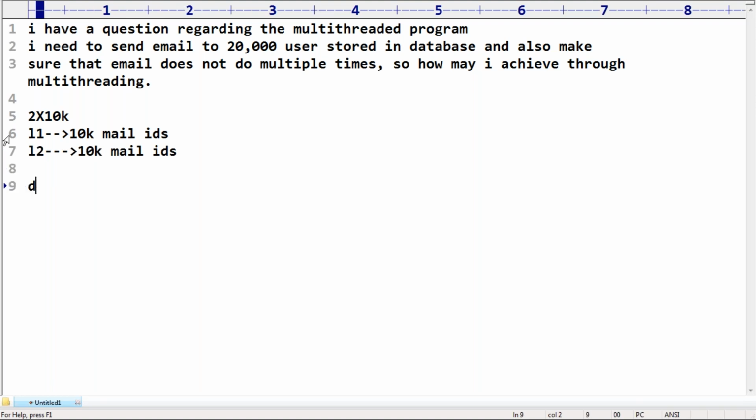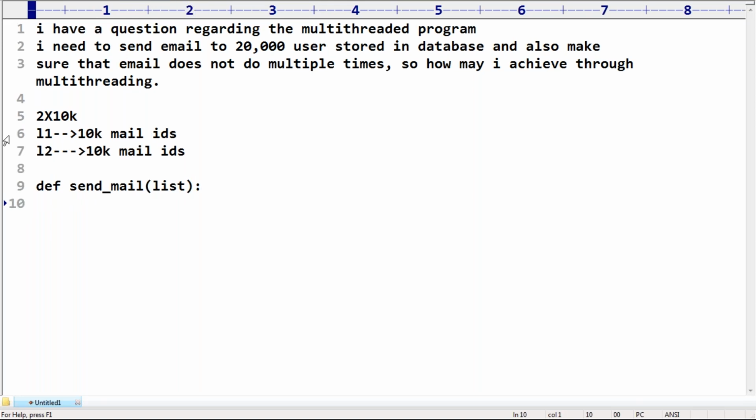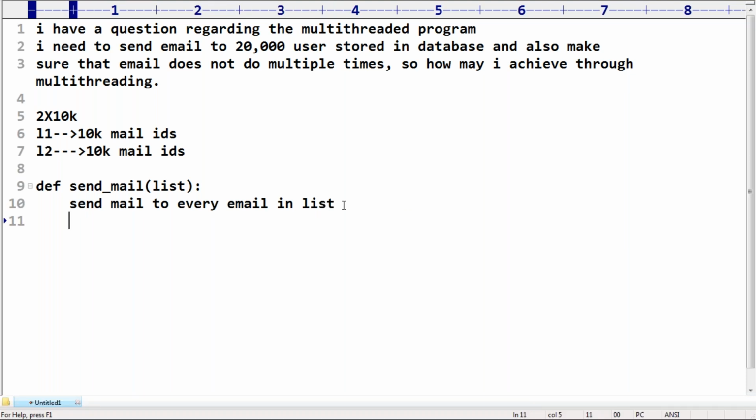I will write one function, send a mail. It is always expecting some list as the argument. Now it sends a mail to every email in the list. Are you getting it, Seema? Send a mail to every email in the list.